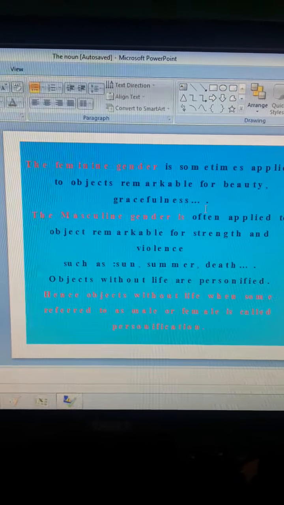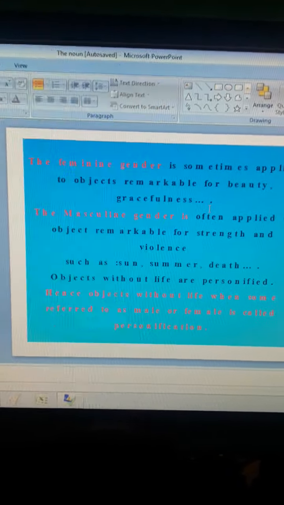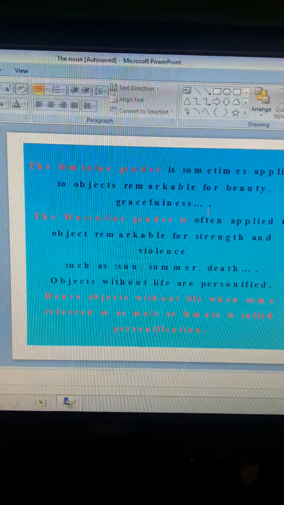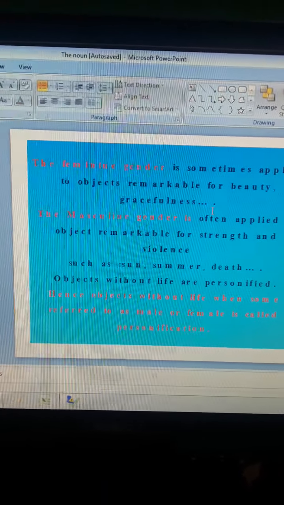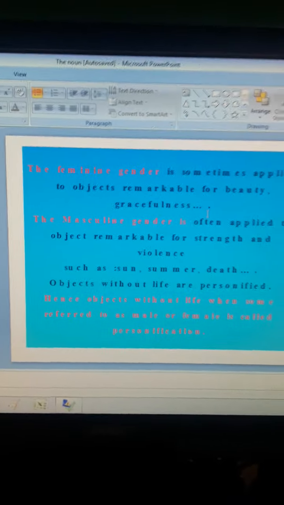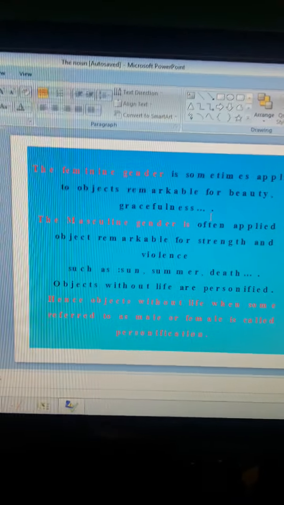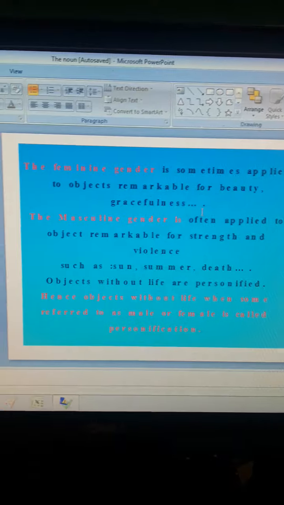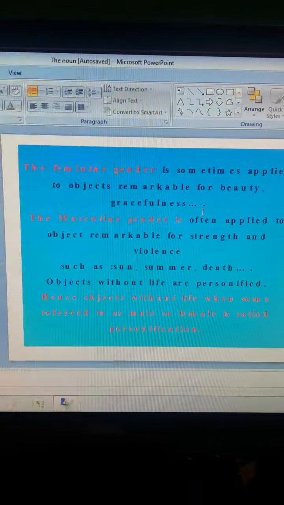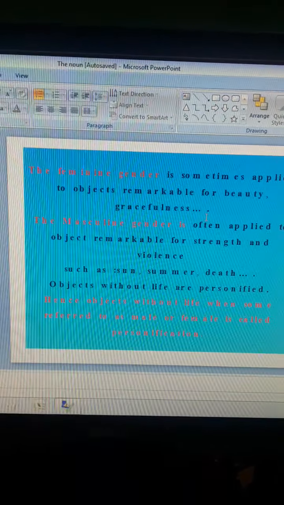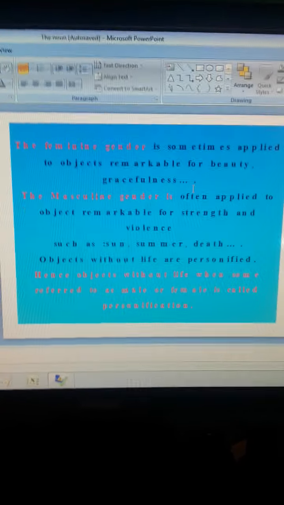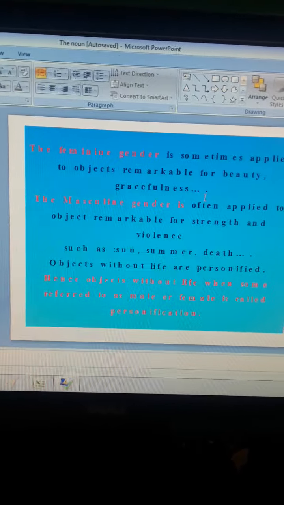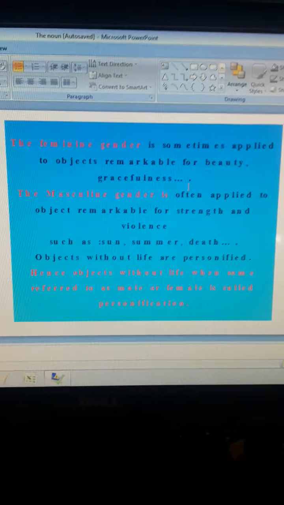But when an author or a poet is talking about violence, strength, all these, then it comes under the category of masculine gender. Then they refer to it as a male personality. Hence you can see sun, summer, death, these non-living objects are resembled as masculine gender.